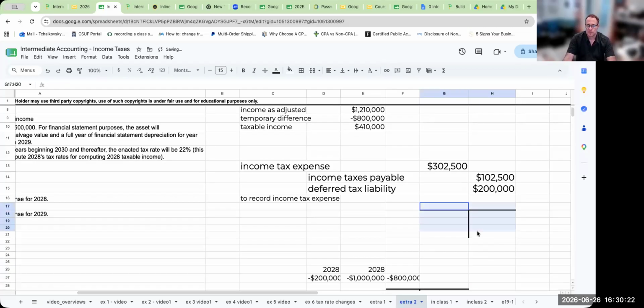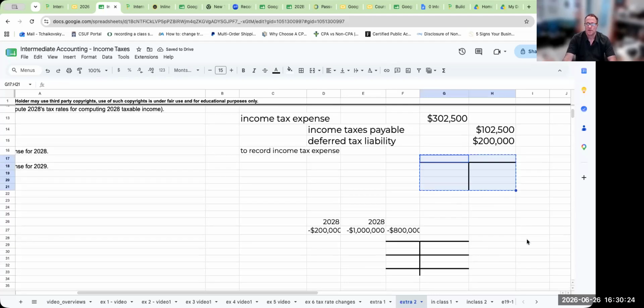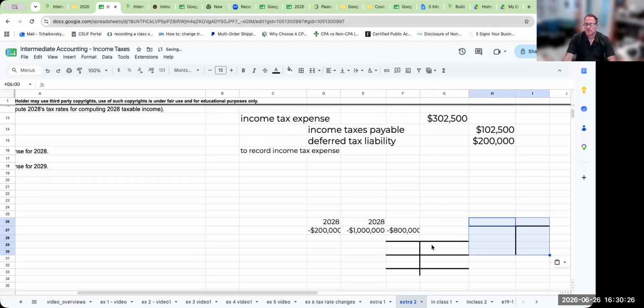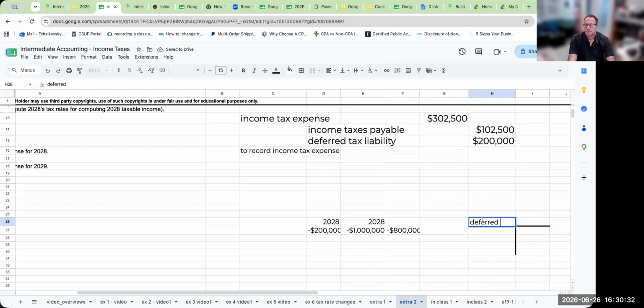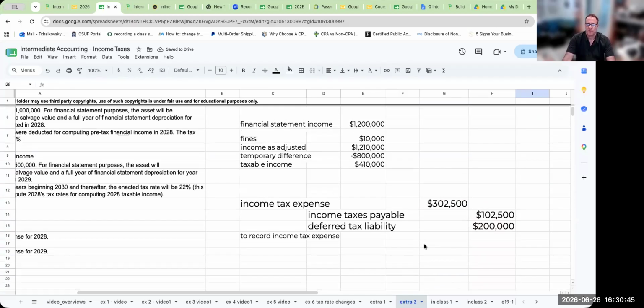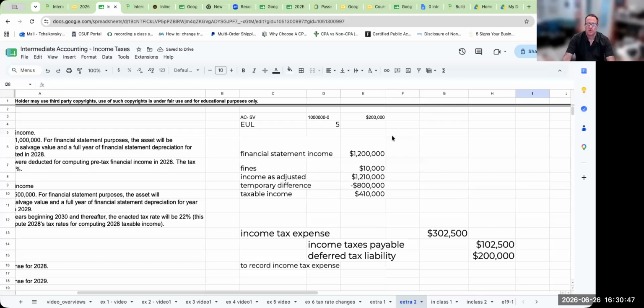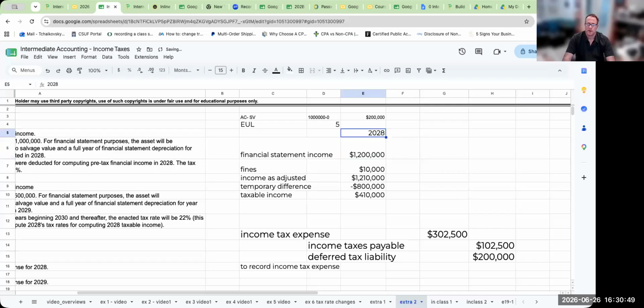So here for 2028, what I want to go ahead and do is just say I'm going to have here a deferred tax liability for the, we'll call this equipment 28. Okay, so this is going to be 200,000. So that's what my very first, this is what 2028 looks like.